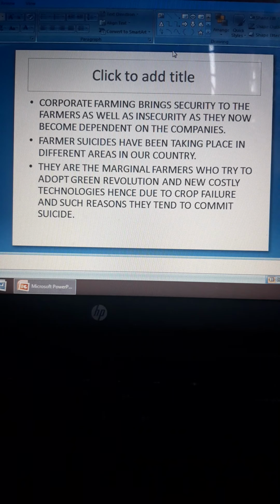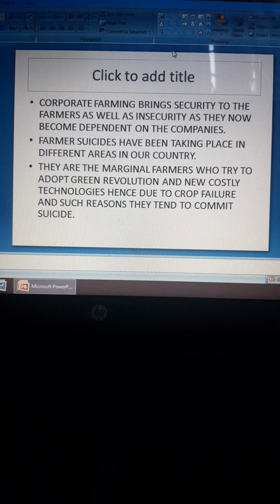The issue of farmers' suicide has been taking place for a few decades in our country. This is basically because farmers try to adopt the practices of the green revolution in order to increase their productivity. When they do that, it is very costly.